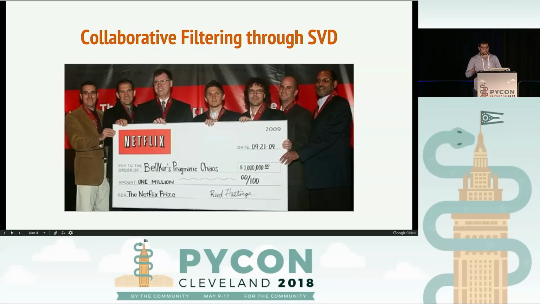Well, the winner of this competition, which are these people over here, actually won using variants of the SVD algorithm to increase Netflix's accuracy by 10%. That's huge. And just to show you the prize, these people got $1 million using SVD.